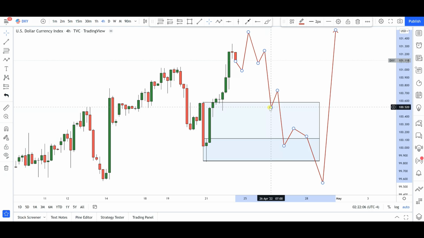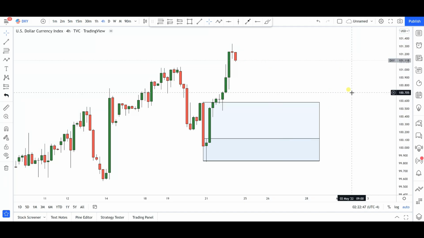150 is not the most significant level in my own opinion. Trying to long from right around 100 is okay, but in the event that the market breaks this level, clears liquidity below these pretty much equal lows that we have here, and then from there, if we get any reactions from right around 99.50 levels, in my opinion, that's going to be a high quality level for one to start searching for long opportunities for another nice push to the upside. All right, so that's pretty much what I can see right now on DXY.